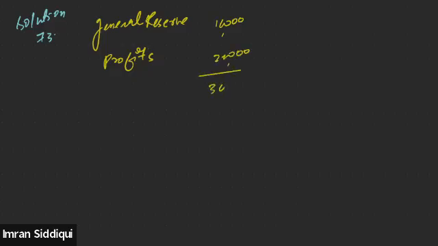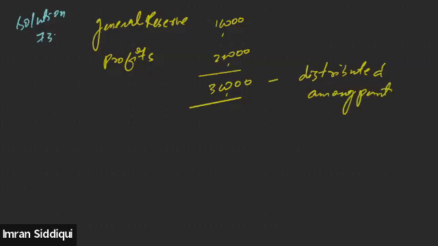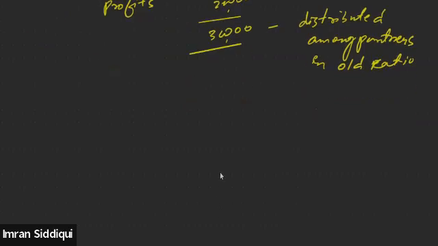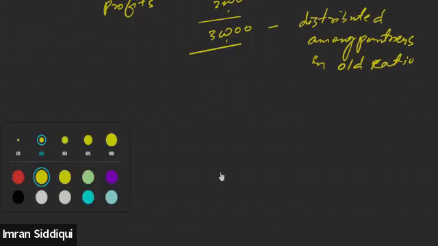So that means 30,000 will be divided among the partners, and this will be distributed among the partners in what ratio? Distributed among partners in the old ratio. Got it, everyone?